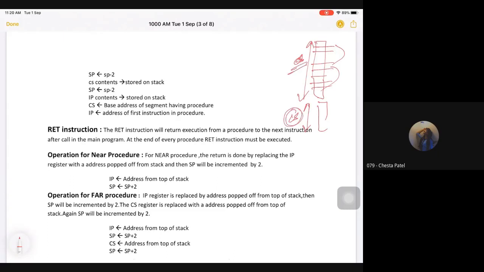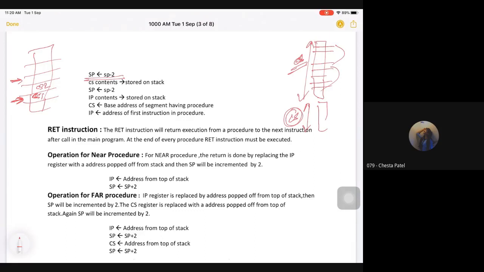So in that case, if it is a far jump, as you can see here, my stack pointer, suppose currently pointing here, will go a location down and store the content on the stack. So CS1, CS2, the new code segment, and the original code segment data will get stored.